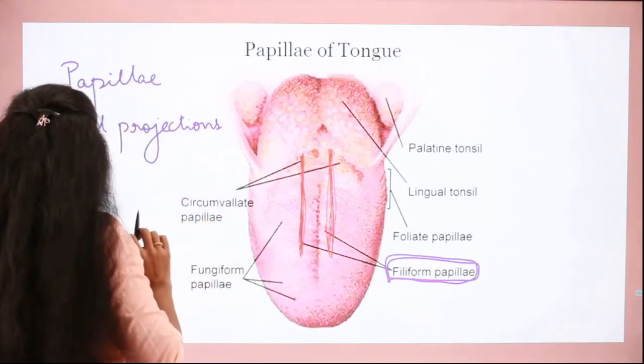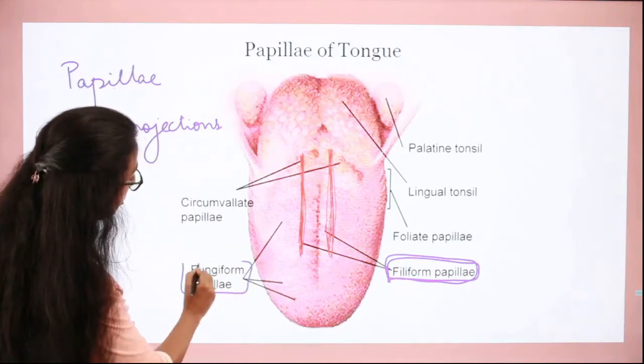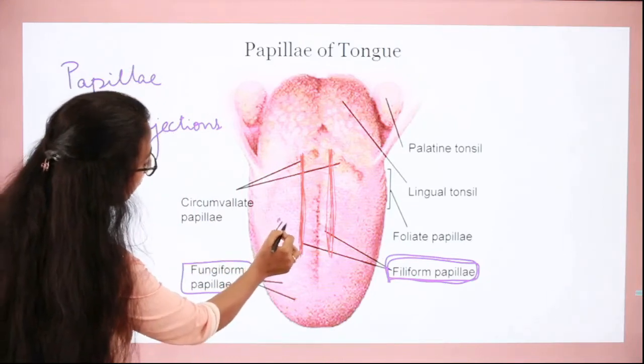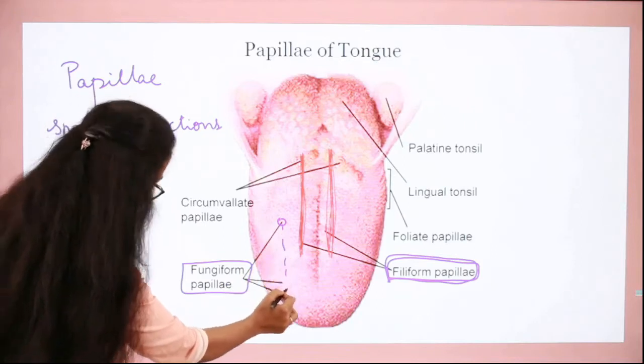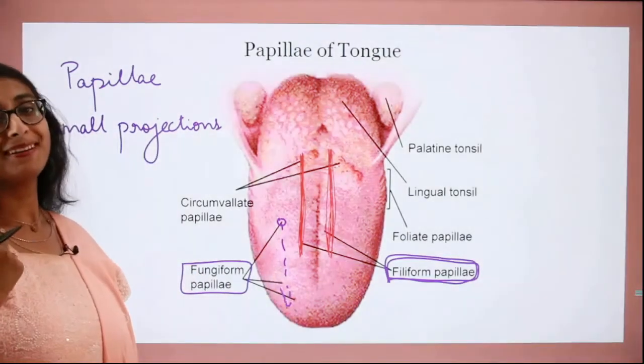Next, moving on to the next one, that is the fungiform papillae. You can find the fungiform papillae in these regions. These are mushroom shaped papillae.